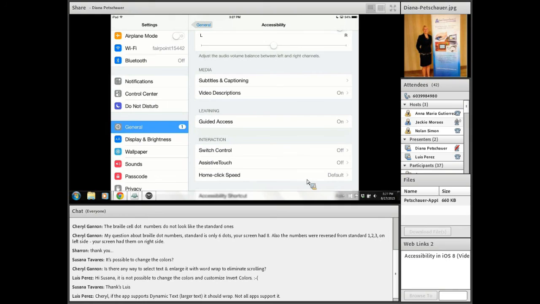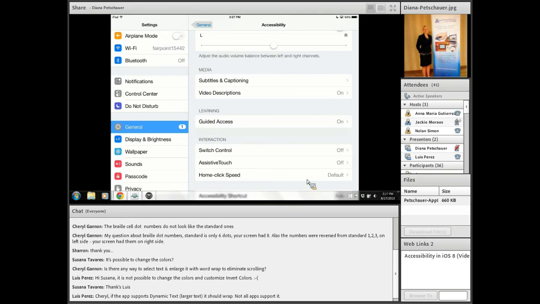And that is going to keep them in that particular app or on that website until you put that code in again. So if they hit the home button, it would prompt them to put in a passcode, and if they don't have the passcode, they are going to remain in that app or activity.